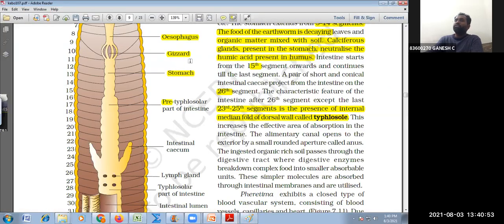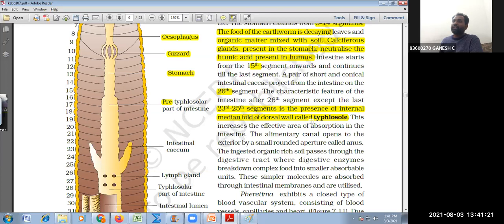And after that, you can see the characteristic feature of the intestine after the 26th segment is the presence of intestinal median folding of the dorsal wall, called Typhlosole. So they have an internal folding there.